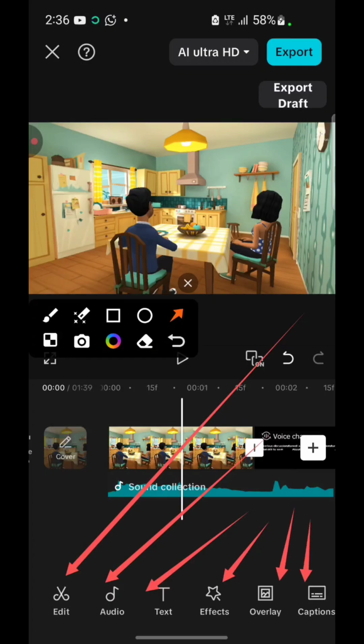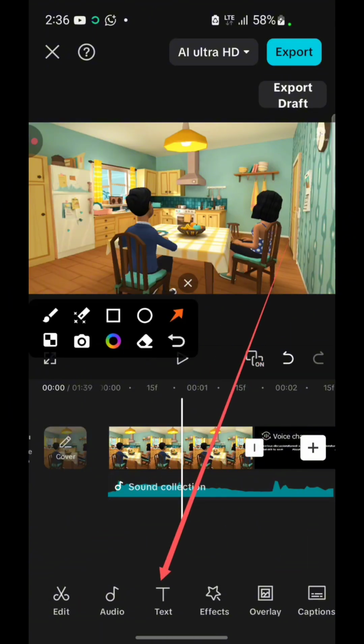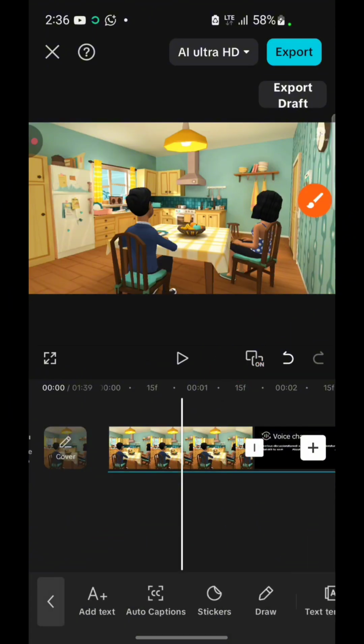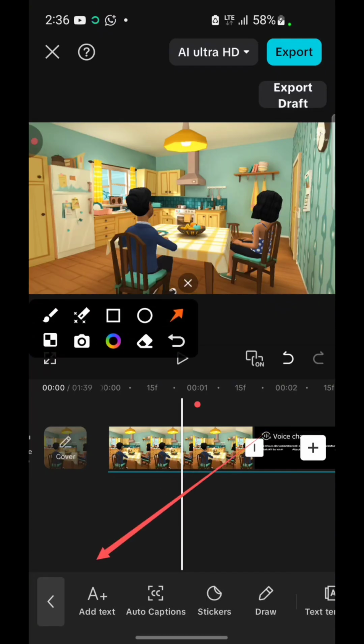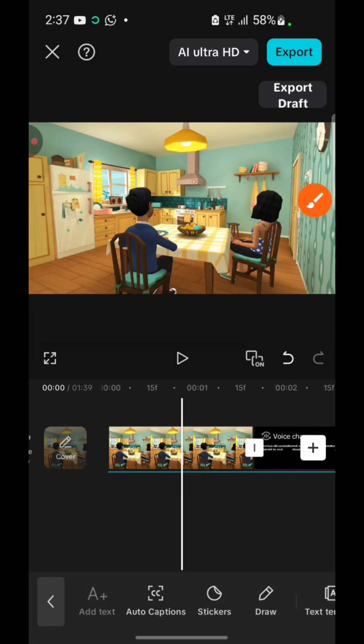But what we are very interested in is this text. So click on the text, and once you click on it, you're going to see add text, auto captions, stickers. What we are interested in after clicking on text is this add text right here. All right, so click on add text.